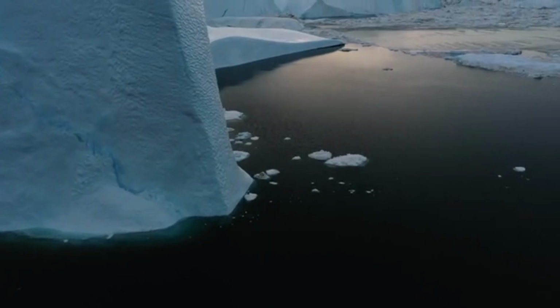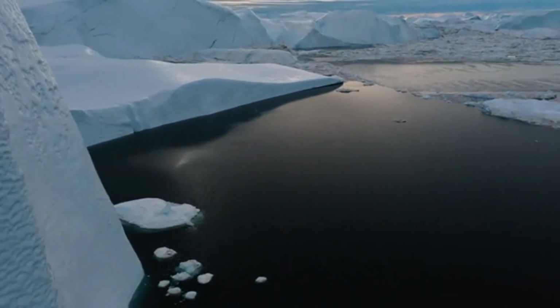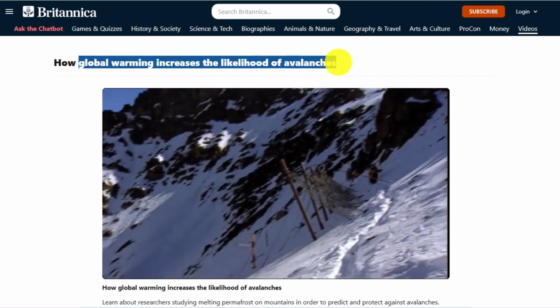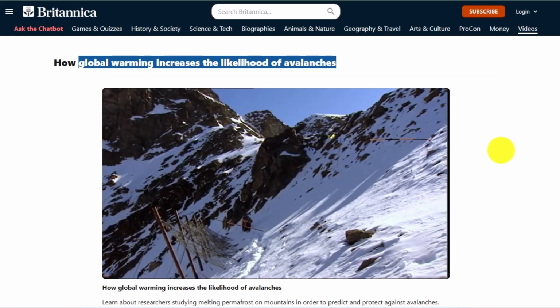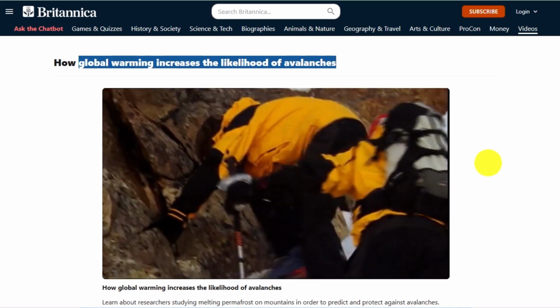Additionally, ongoing climate change is causing glaciers to retreat, destabilizing slopes and increasing the risk of avalanches. As temperatures rise, permafrost will melt, weakening solid compact slopes and further increasing avalanche risks. This poses a serious threat to the survival of mountain communities.